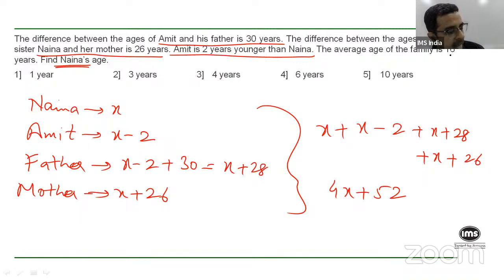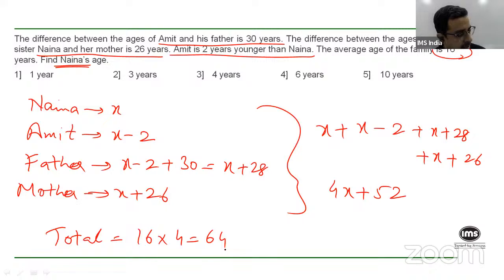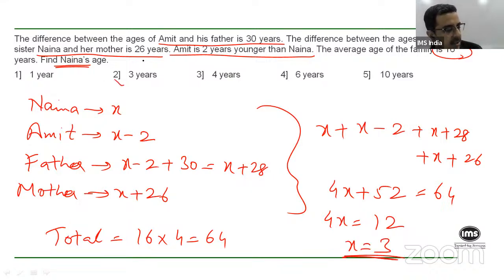And now because I'm told that the average age of the family is 16 years, and there are four members, Naina, Amit, the father and the mother, if their average is 16, can I say that the total age of all the four put together will be 16 into 4, 64? Correct? So I can equate this to 64, which will mean that 4X will be 64 minus 52, which is 12, and X, that is Naina's age, is 3 years.